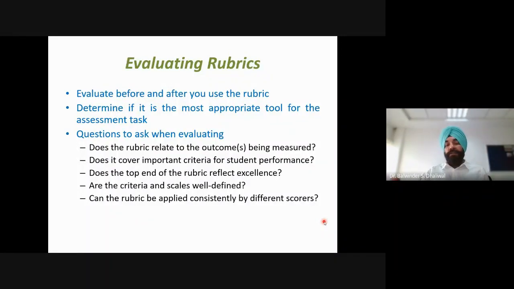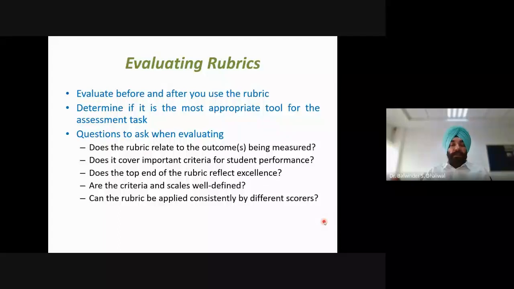Does the rubric relate to the outcomes being measured? Whether the answer to this question is yes or no, we should evaluate our rubric on the basis of this. If the answer is not clearly yes, then what modifications are required? We should do those modifications. Similarly, does it cover important criteria for student performance? There may be some important criteria that are not part of the student performance evaluation. So while evaluating the rubrics, we should consider whether all the points are included while designing the rubric.